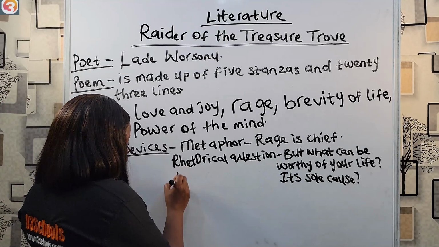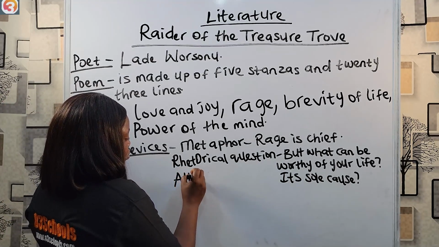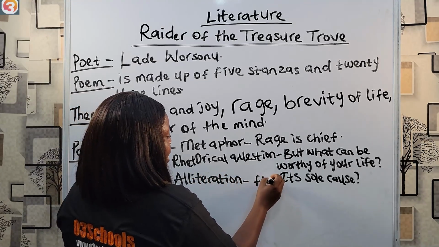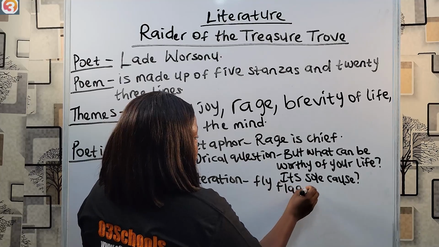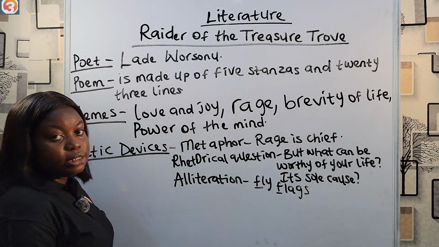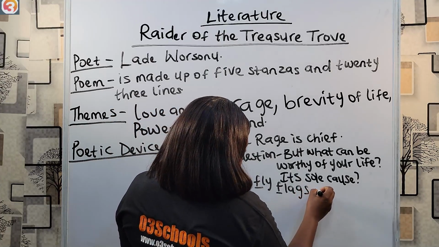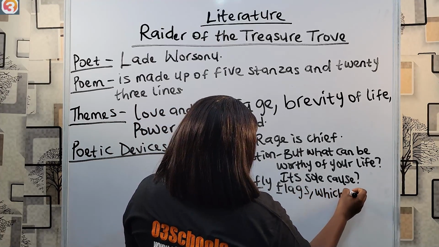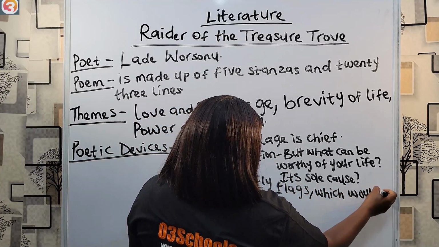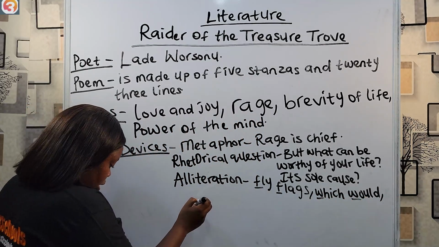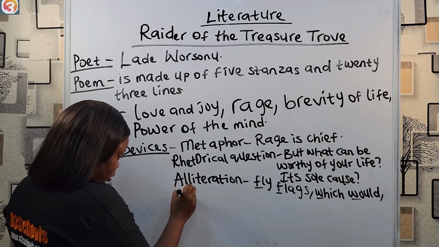Then we have alliteration. Fly flags. These are similar consonant sounds beginning words that are close to each other. Then which would. There are others like that. Then we also have repetition.